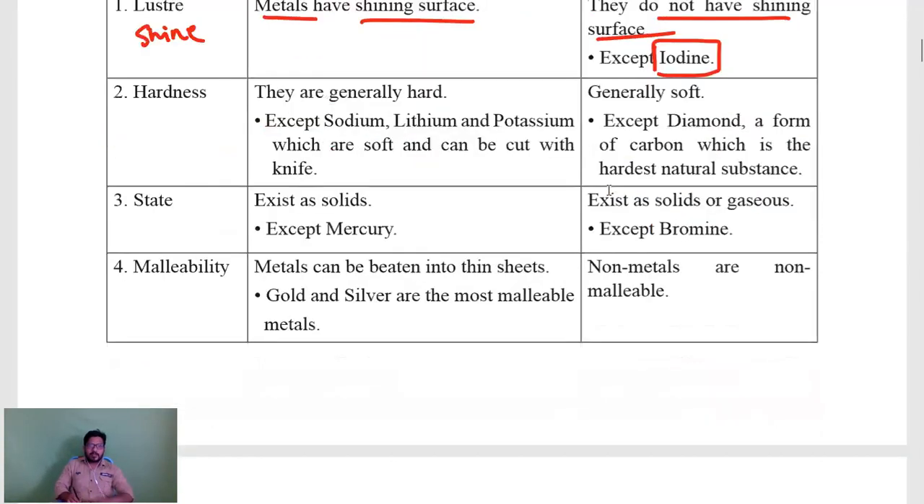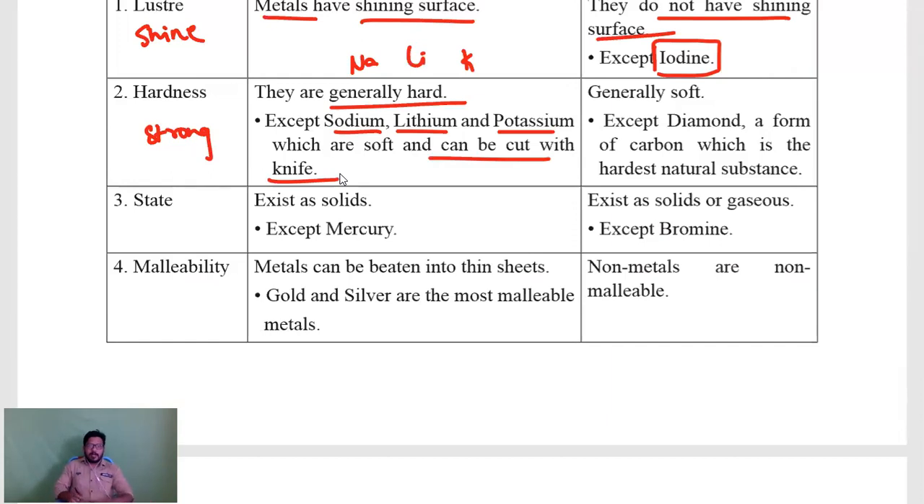Second property, hardness. Hardness is nothing but strength. Basically, metals will generally be strong and hard. Here there are some exceptions: sodium Na, lithium Li, potassium K. These metals are not that hard. They are soft and can be cut with a knife. So if they ask which metals you can cut with a knife, which metals are not hard, you can answer that.